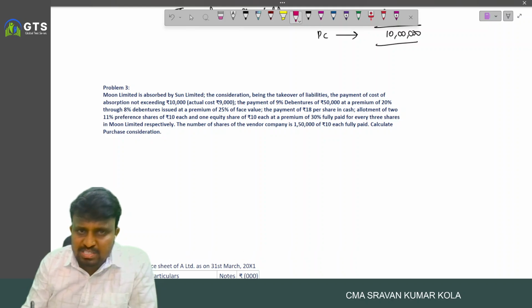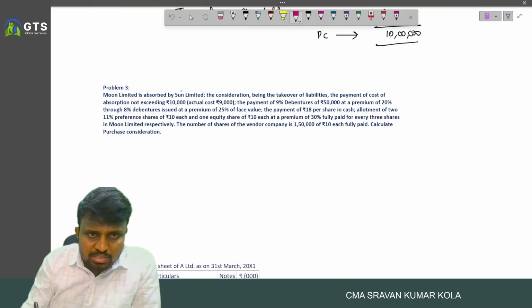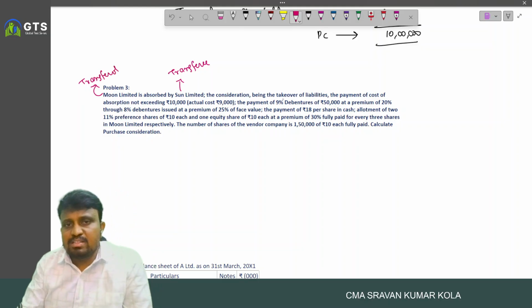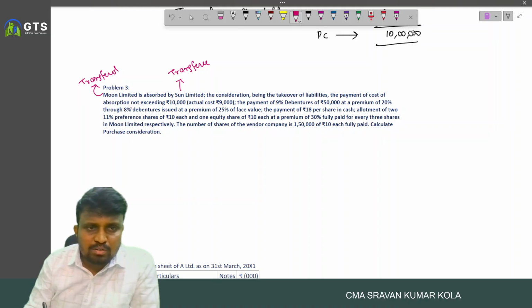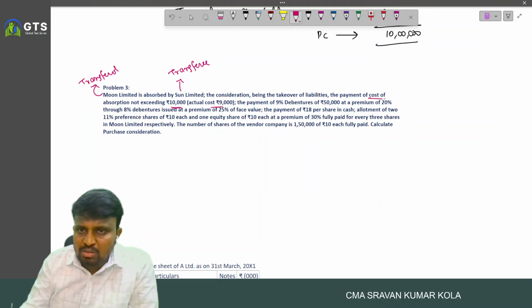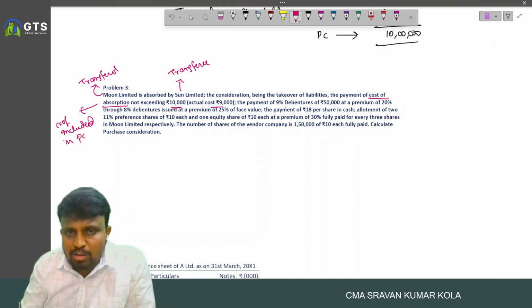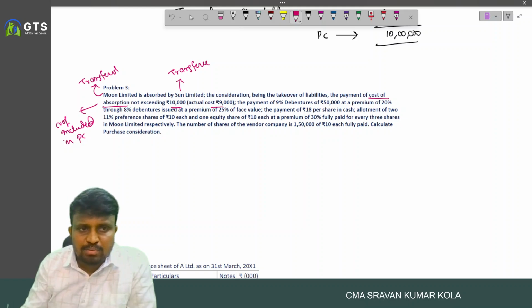Moon Limited is absorbed by Sun Limited. And it means what? Sun Limited is the transferee and Moon Limited is the transferor, right? And being takeover of liabilities and the payment of cost of absorption not exceeding 10,000 and actual cost. And remember, cost of absorption is not included in PC. And payment of 9% debentures, 50,000 at premium of 20% through 8% debentures.